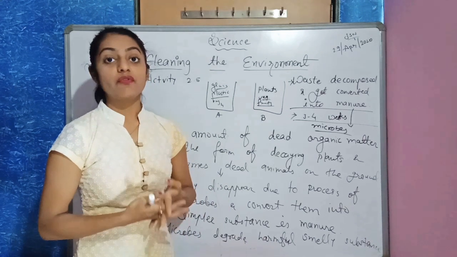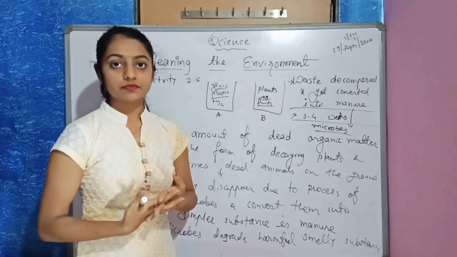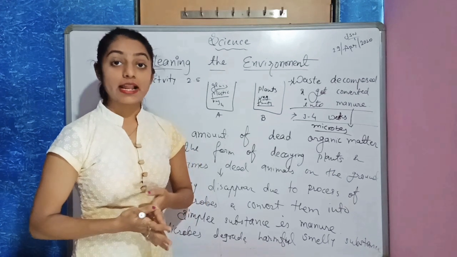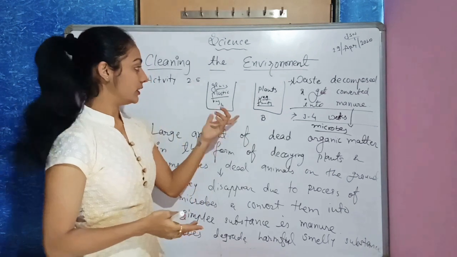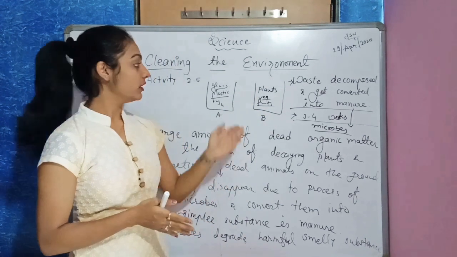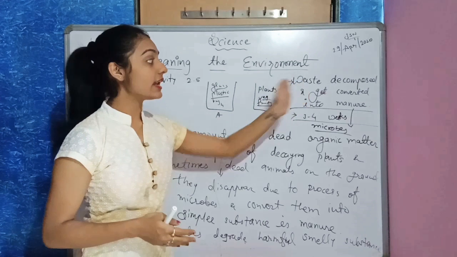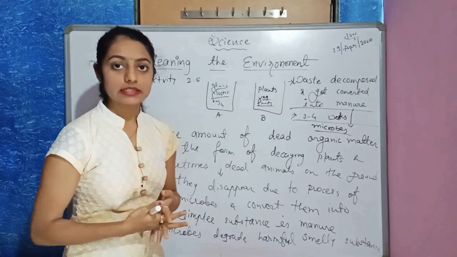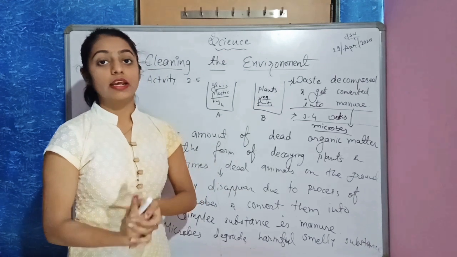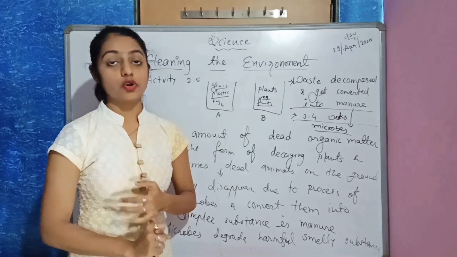Manure is one type of organic matter, converted with the help of microorganisms. After 3 to 4 weeks you will observe this get converted into manure, some organic substance. But plastic, as we learned in science standard also, cannot decay, cannot decompose.